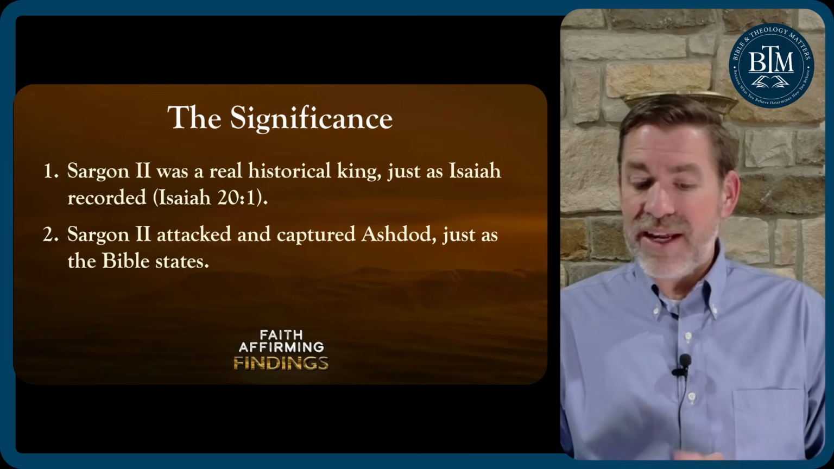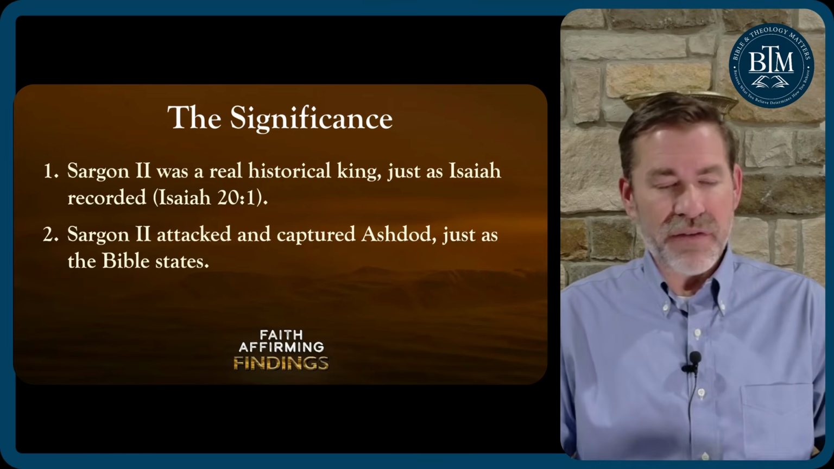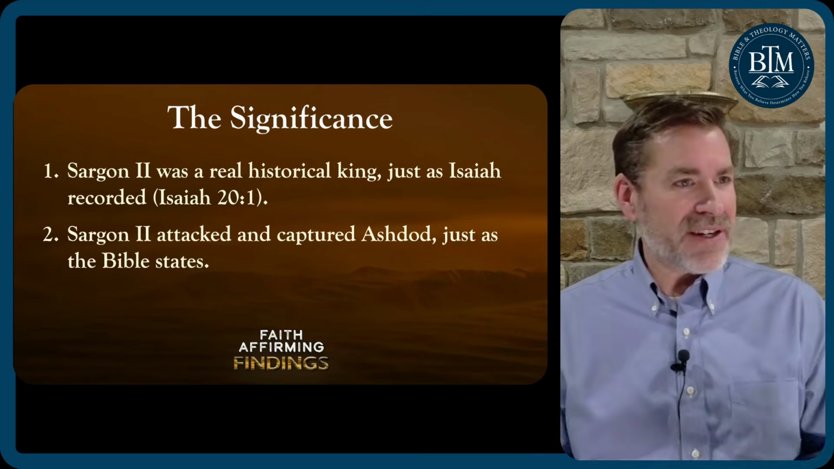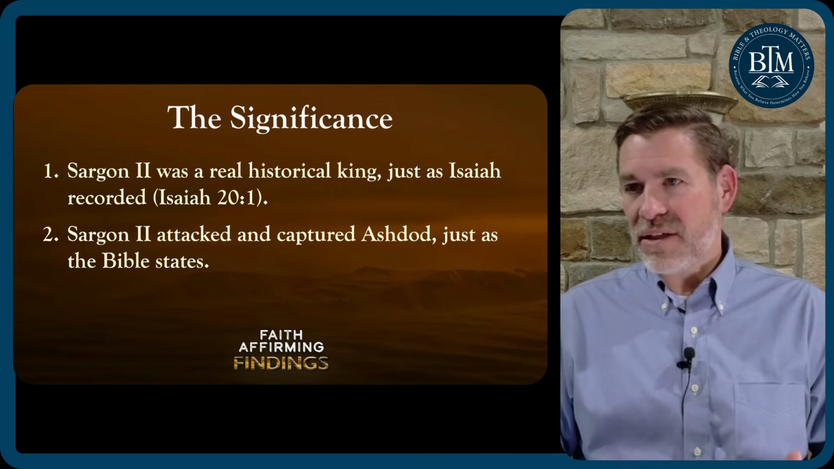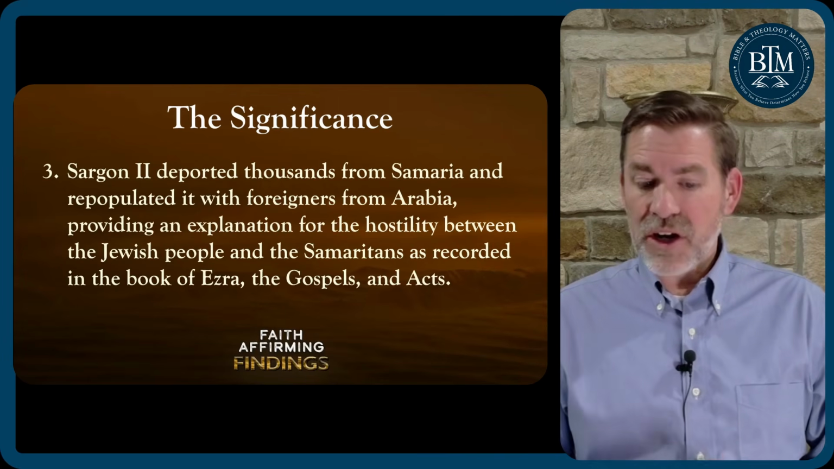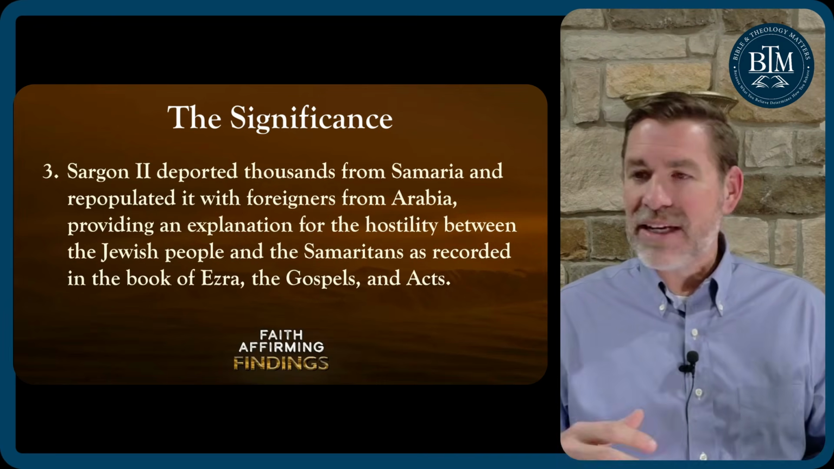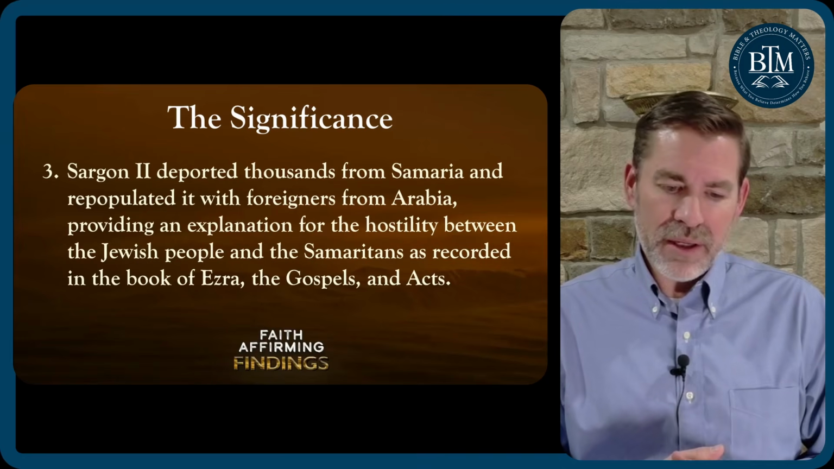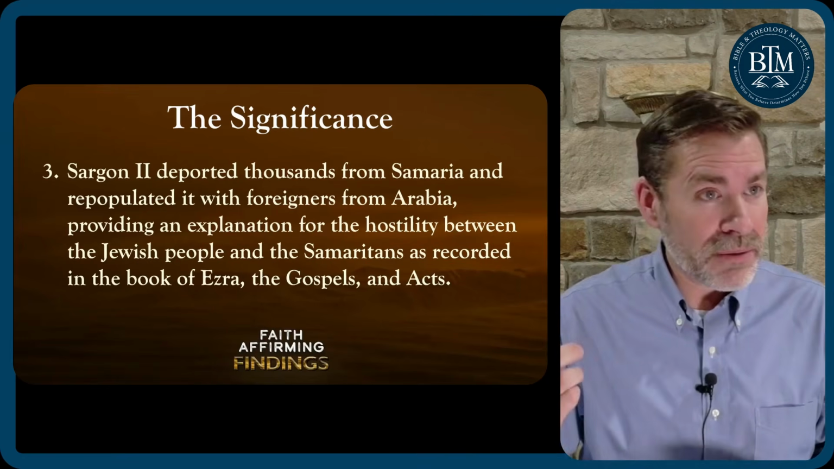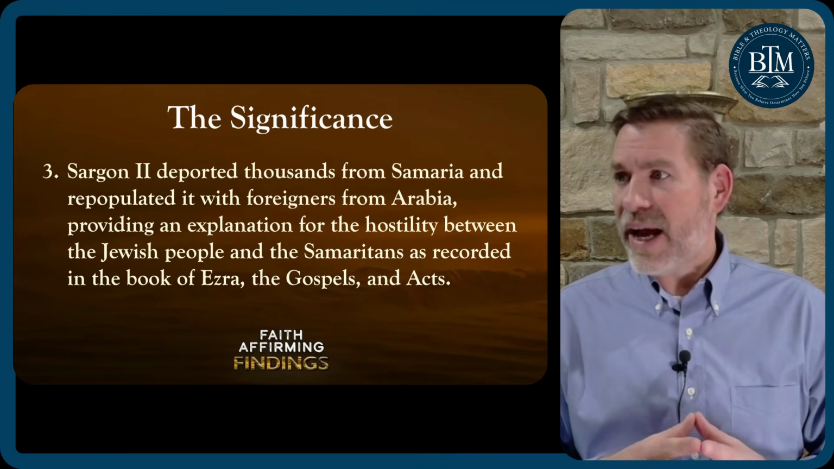Second, Sargon II attacked and captured Ashdod, just as the Bible states, and again, it affirms another place mentioned in the Bible. So all of this is strong corroborative evidence when we look at all the people, places, and events that the archaeological record affirms. Third, Sargon deported thousands from Samaria and repopulated it with foreigners from Arabia, providing an explanation for the hostility between the Jewish people and the Samaritans, as recorded in the book of Ezra, the Gospels, and Acts.